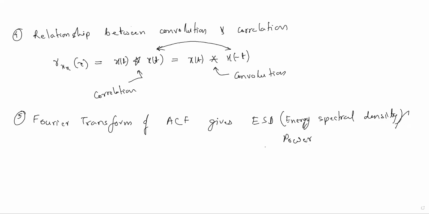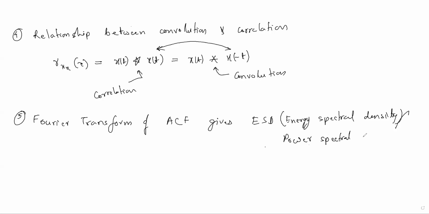If the signal is an energy signal, then the Fourier transform of the autocorrelation gives the energy spectral density. Or if x(t) is a power signal, then the Fourier transform of the autocorrelation will give the power spectral density.